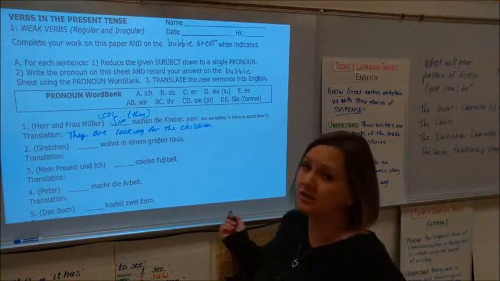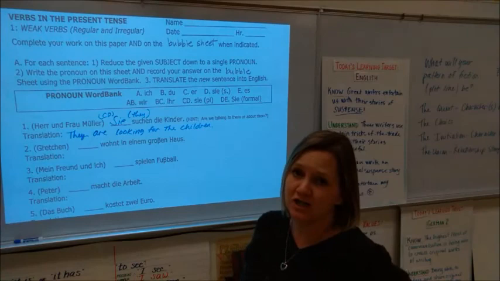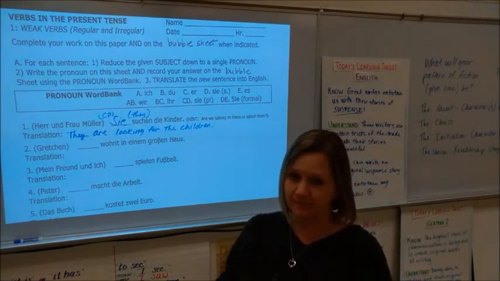For this paper, you need to go through and make sure you read the directions. And be good for the sub. Bye.